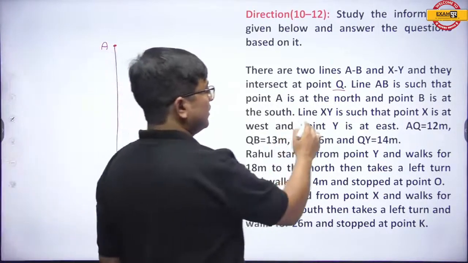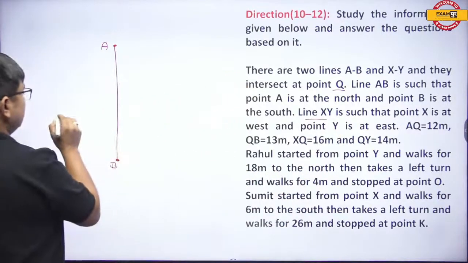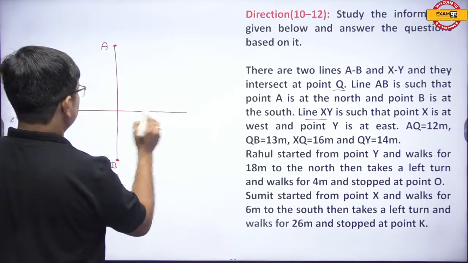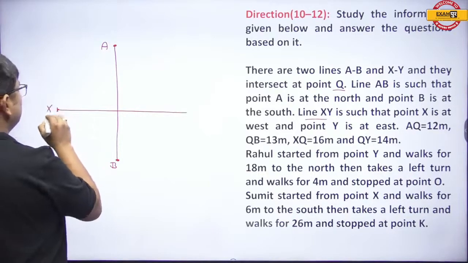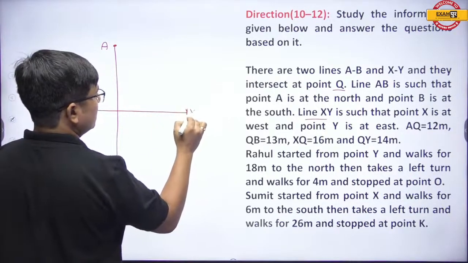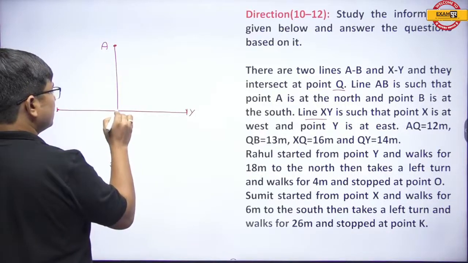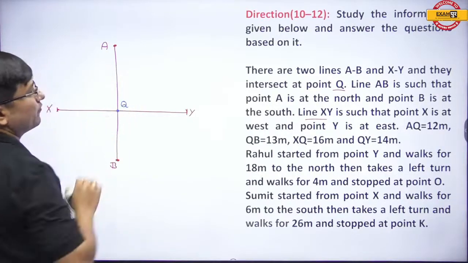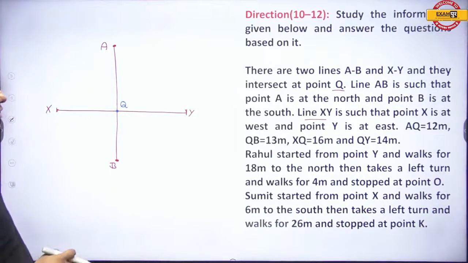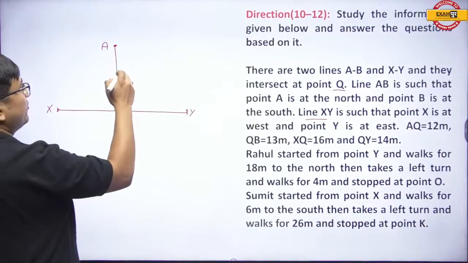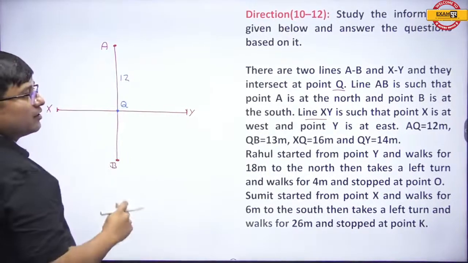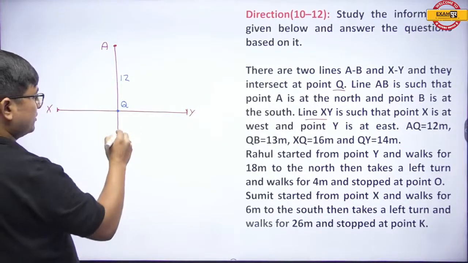And line XY is such that X is at the west and Y is at the east. And they intersect at the point Q. Okay, this is very important. Now AQ is 12, and BQ is 13.